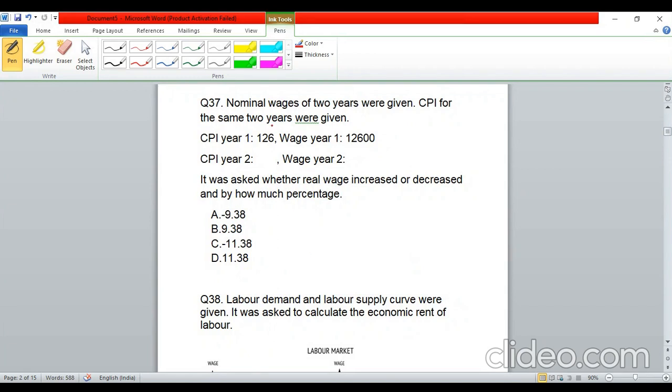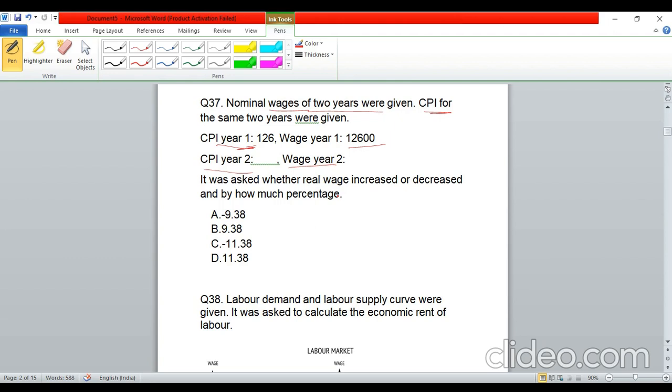Okay, so question 37 now. Here, nominal wages of 2 years were given, and CPI was also given for the same 2 years. I could not remember the exact data regarding this question. What I could remember is that for year one, CPI was 126, and the nominal wage was given as 12,600. For year two, I'm not able to remember the figures. Then it was asked to calculate whether the real wage increased or decreased, and by what percentage. I think again a very simple question.